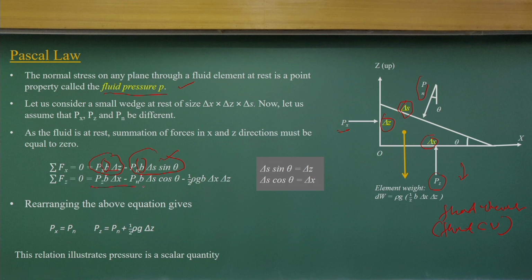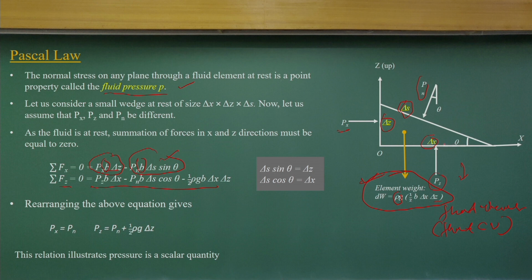In a similar way we can write the equation in the z direction, where there is a weight component. The weight of this element, or the control volume, will be half of B delta x delta z, which is the volume, multiplied by the unit weight, which is rho times g. This is very simple.